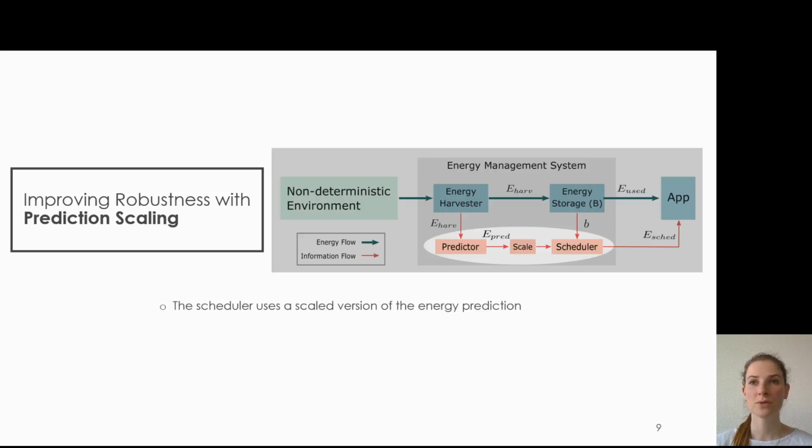We therefore introduce an intermediate step between the energy predictor and scheduler, where the prediction is scaled by a constant c. Scaling the prediction effectively changes the error the scheduler perceives. This means that when a prediction error occurs, the mismatch between what the scheduler based its schedule on and the harvested energy is not the prediction error, but instead the error is shifted and scaled when c is chosen appropriately. This typically improves the degree of robustness.